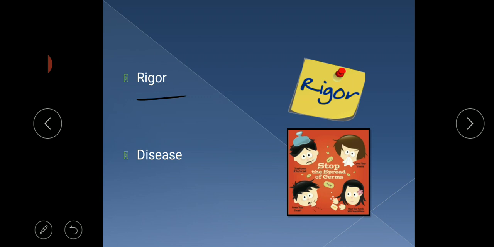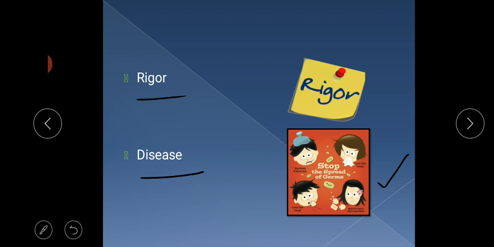And the eighth word is disease. That means a bodily disorder like sneezing, coughing, headache, fever. All these things come under disease. Right children?